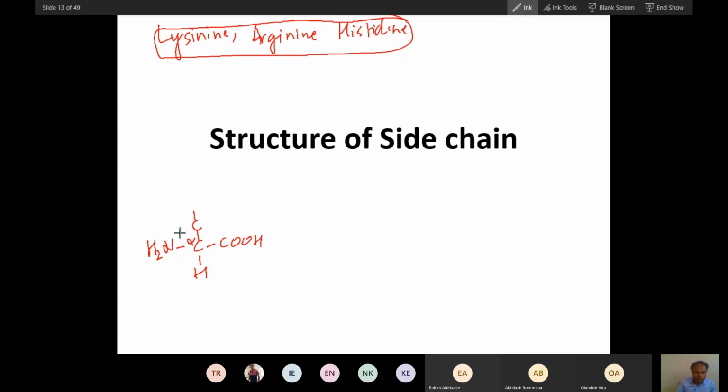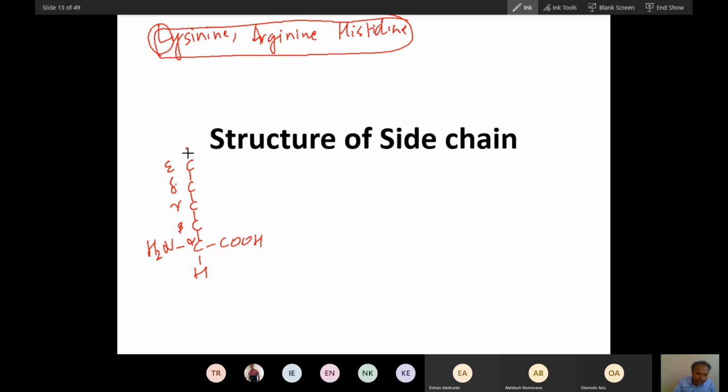Do you know the naming? This is beta carbon, this is gamma, this is delta, and this is epsilon. Why I'm writing like this, you will understand. Now to this alanine add 3 carbons, like an L for a long chain. Remember, L is just for convenience. It is a long chain.